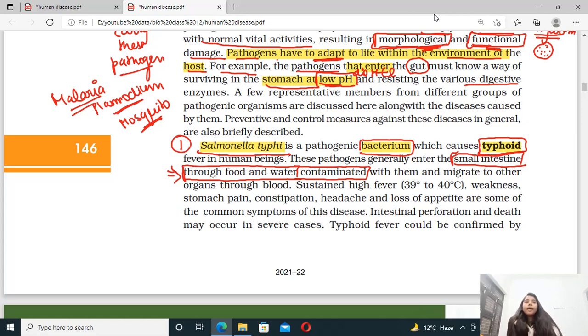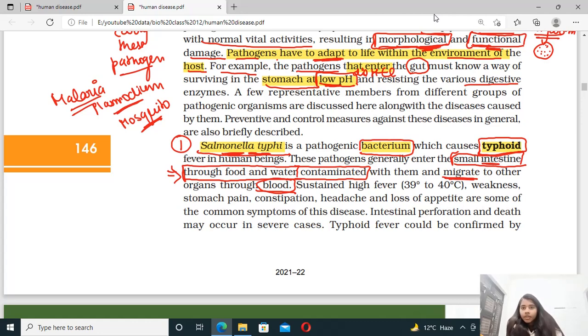So what exactly happens? This Salmonella typhimurium bacterium enters our body along with contaminated food and water. That food and water which is not fresh gets contaminated. When we eat that food, this bacterium enters our body and then enters the small intestine. After that it migrates to different parts of the body through the blood, right? So what does it spread with, what does it migrate with? With the help of blood. And which organ is mainly affected? That is the small intestine, right?